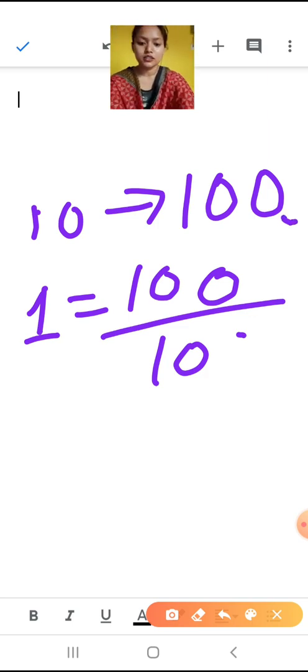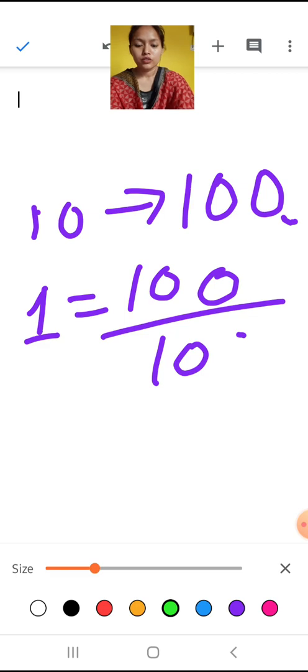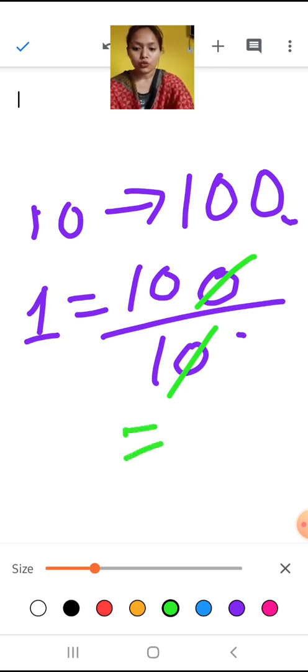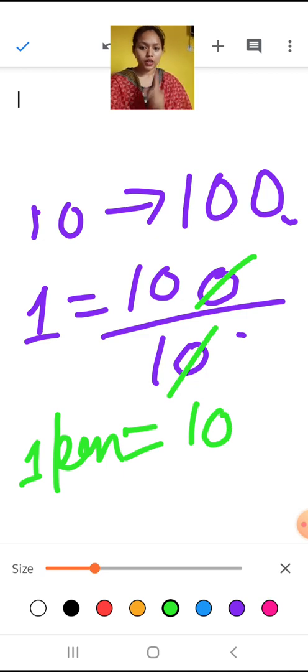What will we get? When we cut 0 by 0, 10 is left. So the cost of 1 pen is 10 rupees. 1 pen will cost 10 rupees. So for how many pens do we have to find? We have to find for 15 pens. So what will we do?